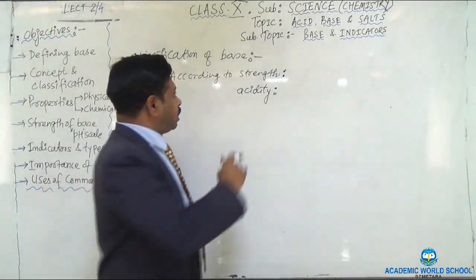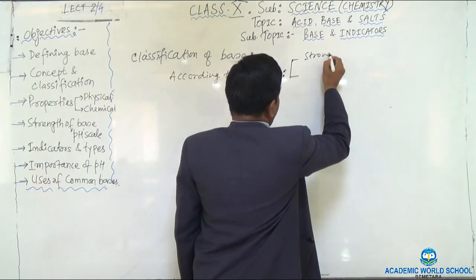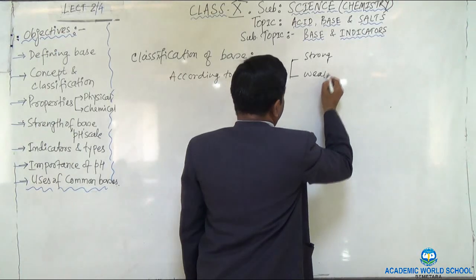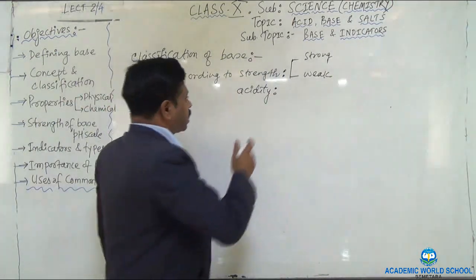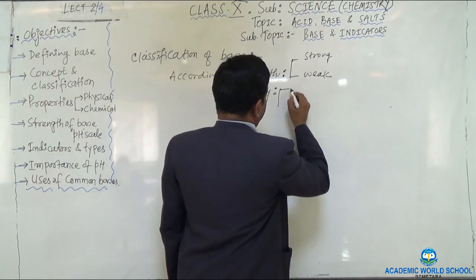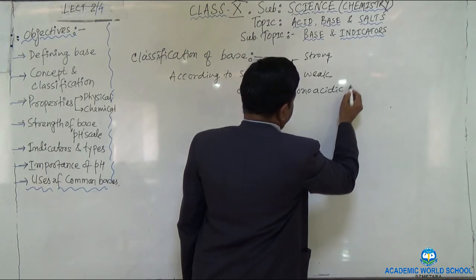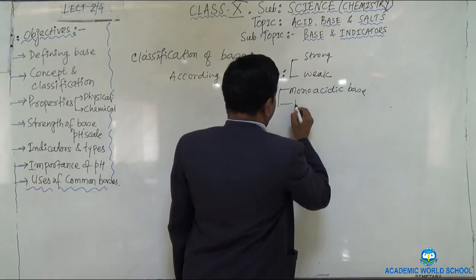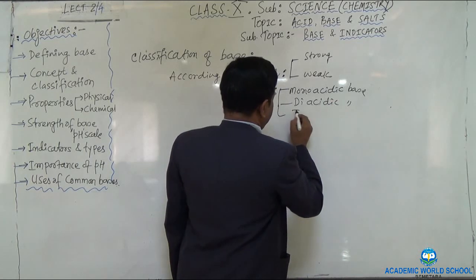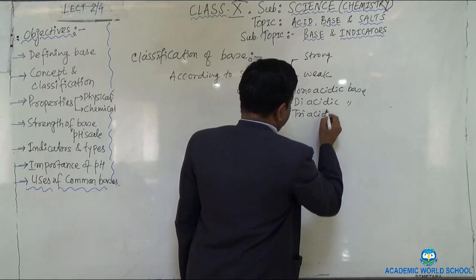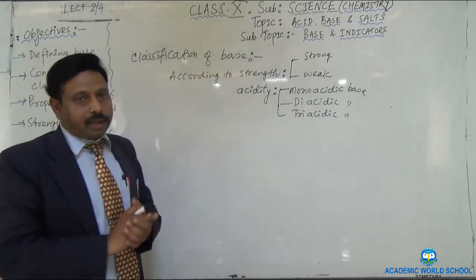I will explain that. According to the strength, the base may be strong or the base may be weak. And similarly, according to the acidity, the bases are classified into, one is monoacidic base, second one is the diacidic base, and third one is triacidic base. Okay, so now I want to explain you in detail.